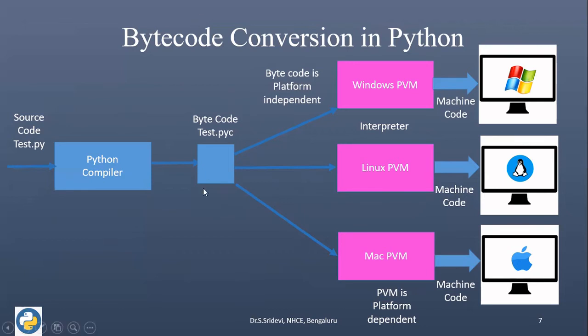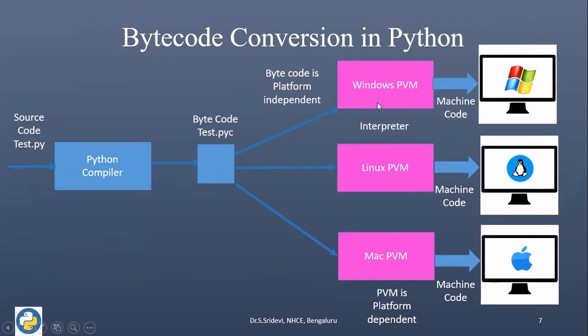But if you see this bytecode, it is not a directly executable code. In case of .exe file, that is an executable code. But this is not a directly executable code. So what we need is, we need a software which will convert this bytecode into the machine code. We can run only this machine code. We cannot run the bytecode directly. So that software is called as Python virtual machine. So the purpose of Python virtual machine is, it will be converting the bytecode into machine code.